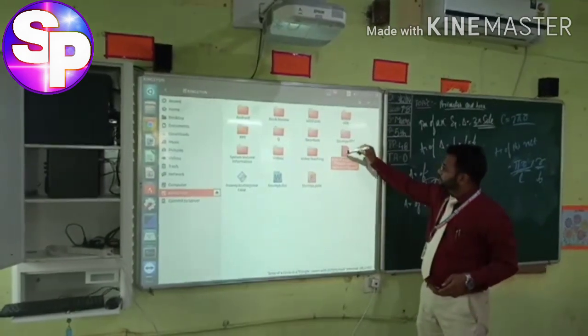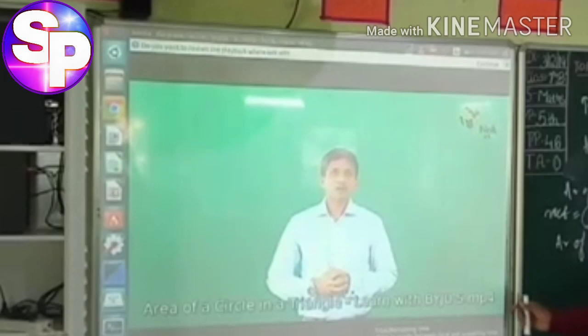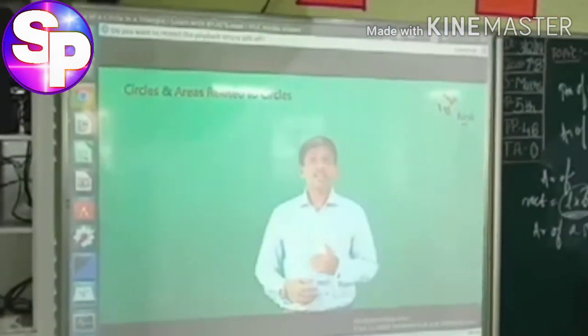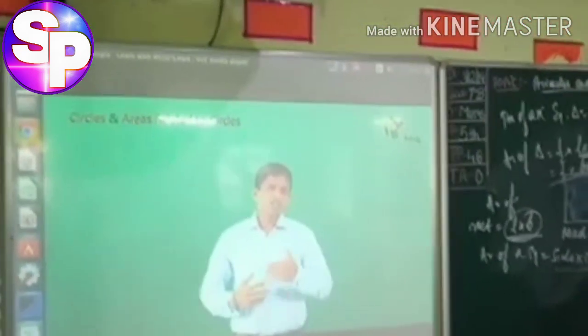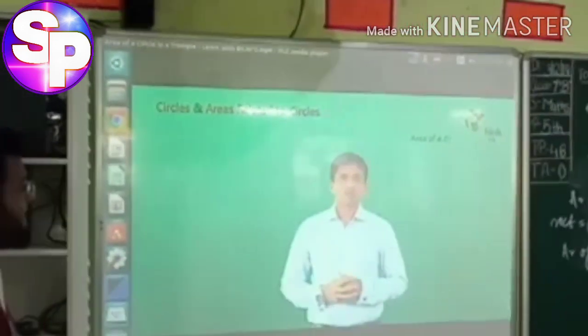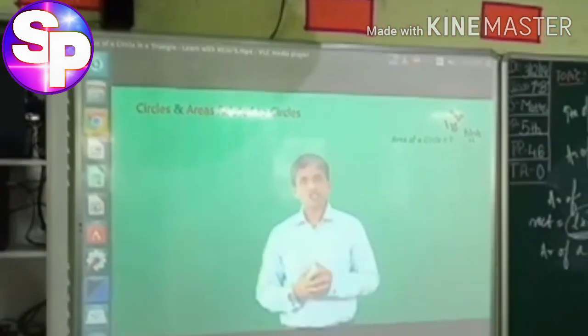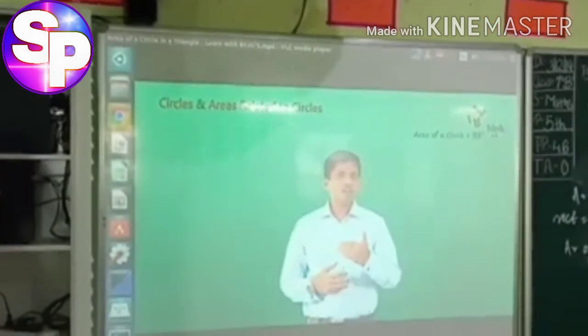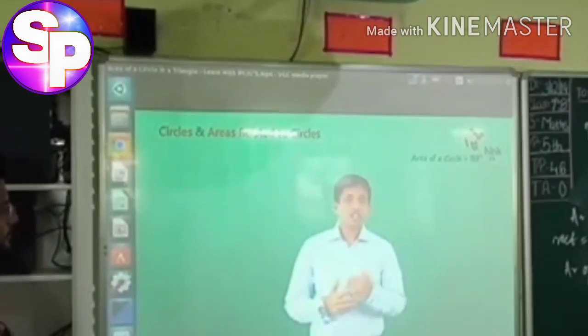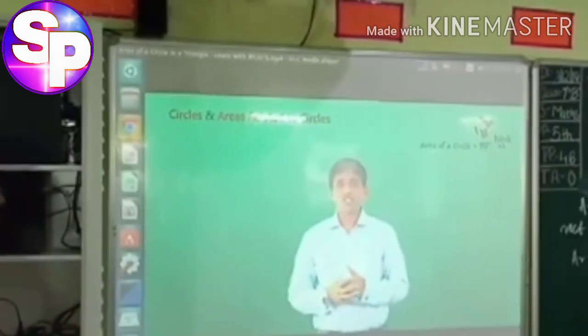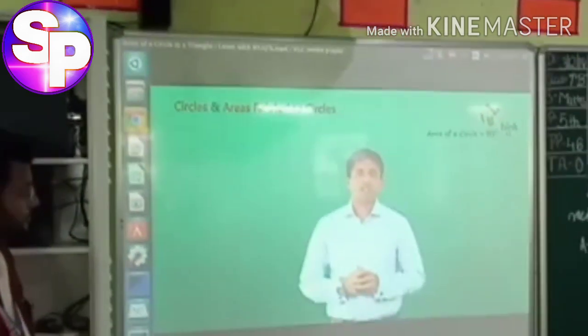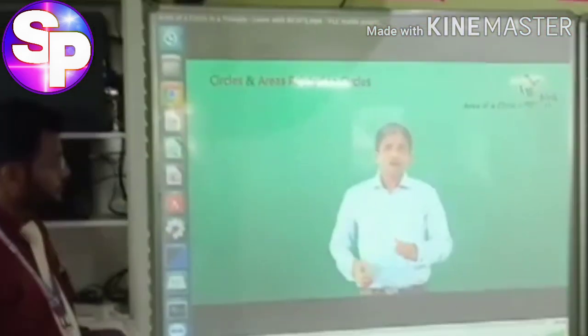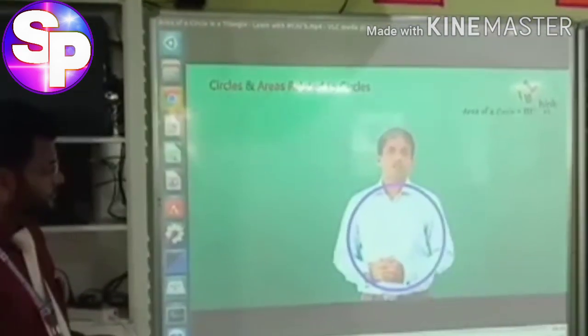In this session, we will discuss about circles and areas related to circles. So let's start this in an interesting way. Now, what is the area of a circle? All of you know it's pi r square. But have you ever wondered why it's pi r square? Let me help you visualize this in a very colorful way. So for that, let's take a circle.